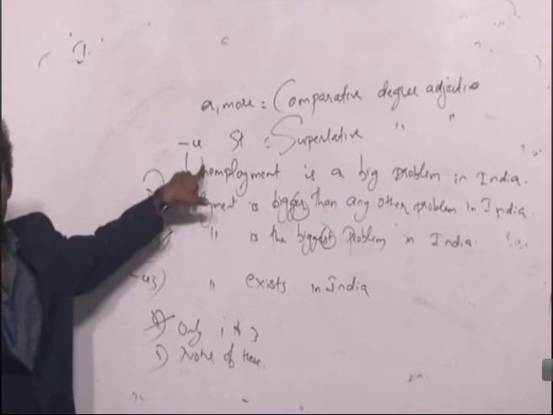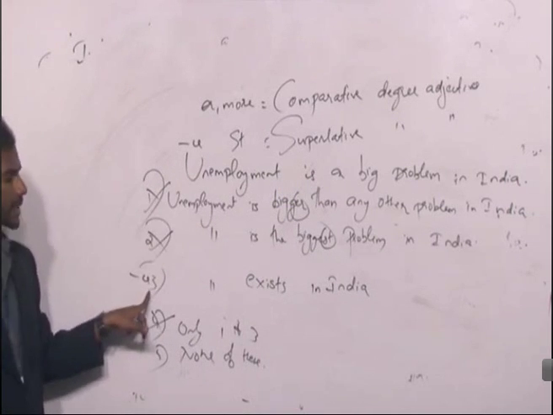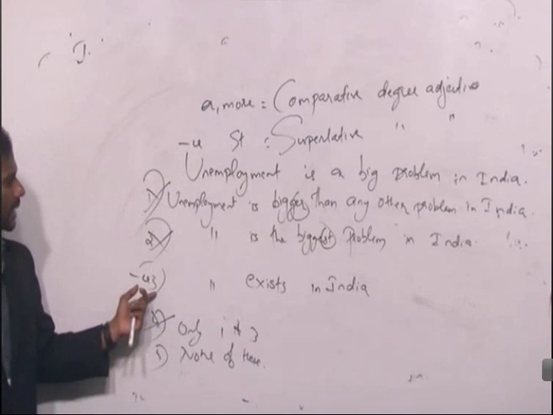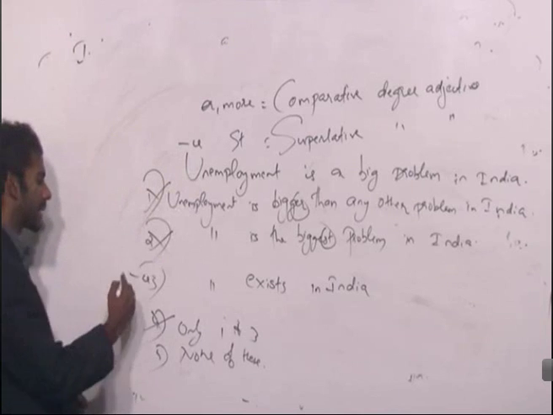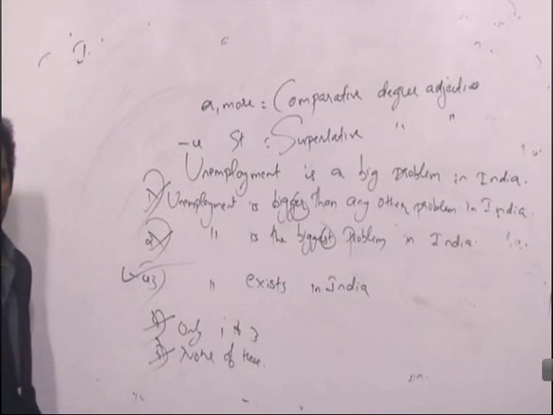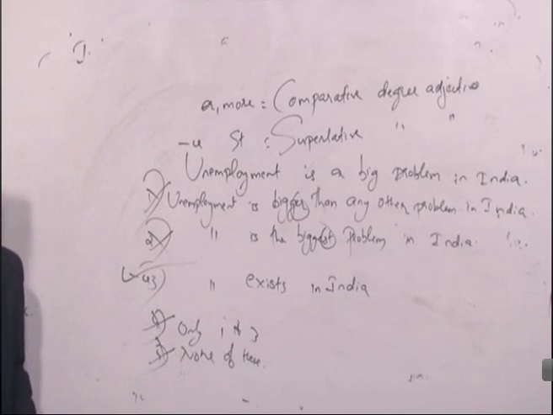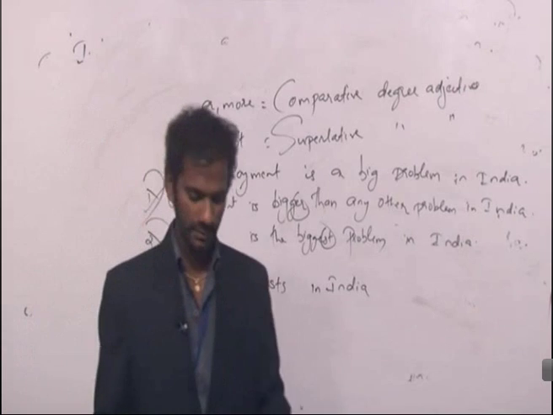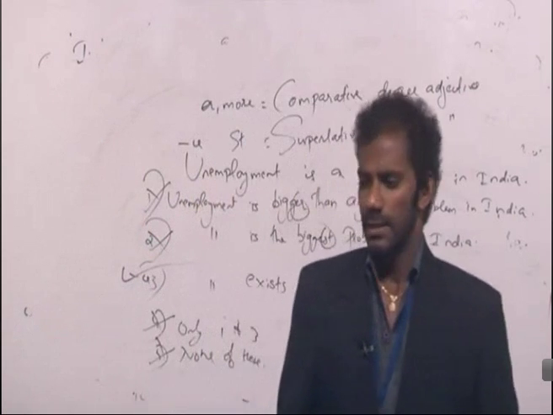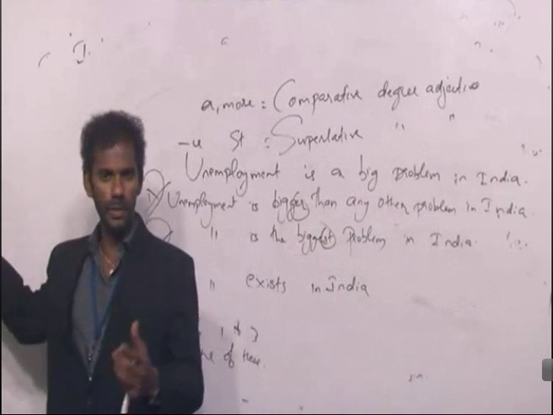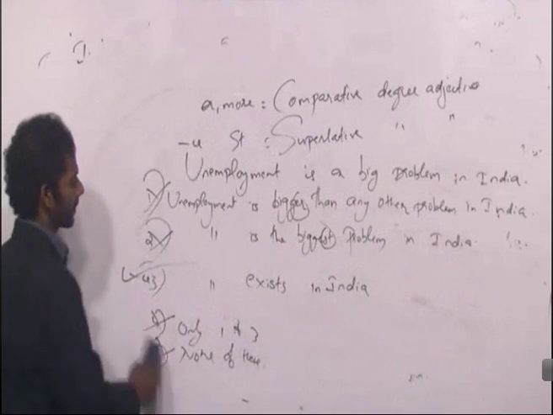The statement is negatively charged. Option 3 is also negatively charged. Negative and negative go together. This can be gained from this statement. 3 is absolutely fine. Based on that, 5 is also eliminated. Clear? So it must be option 3. Unemployment exists in India. Fine. But to make it more precise, I have this. I hope you got it.